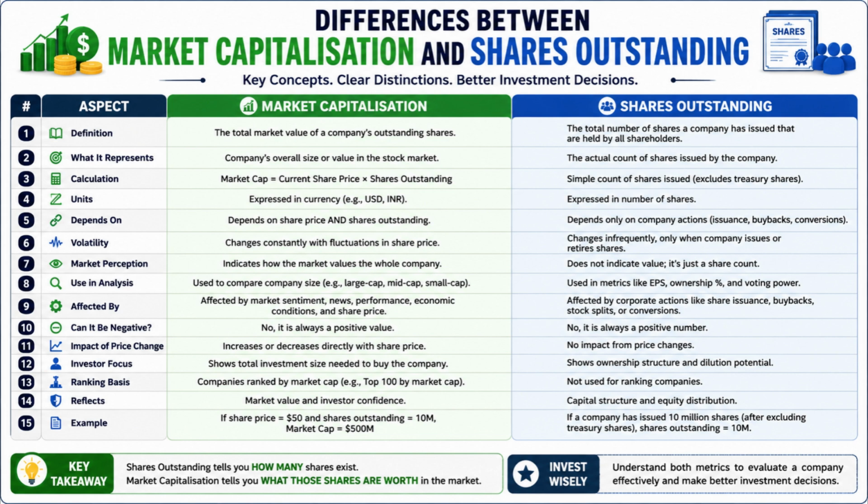Number 15. For example, if a company has 10 million shares outstanding and a share price of $50, the market capitalization will be $500 million, whereas shares outstanding will simply remain 10 million shares.